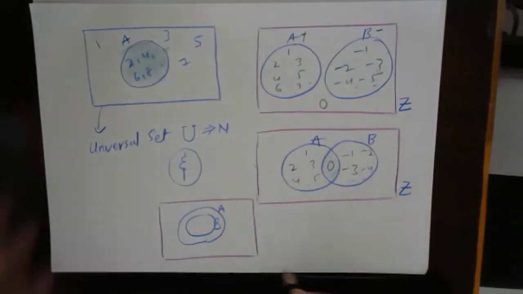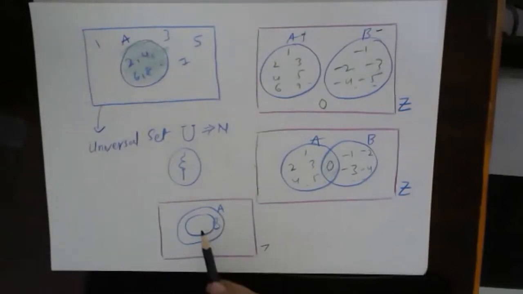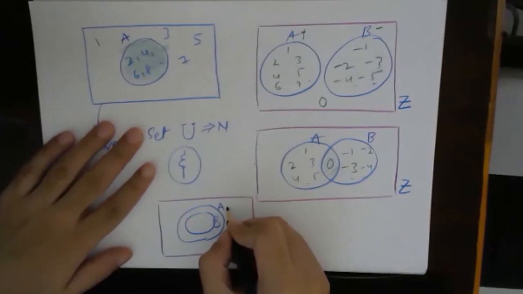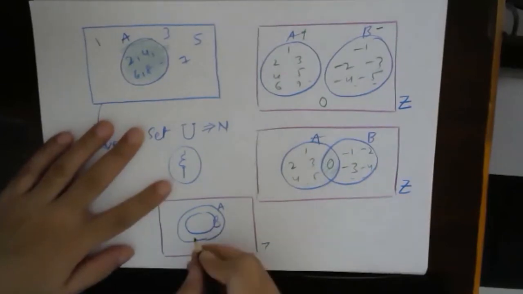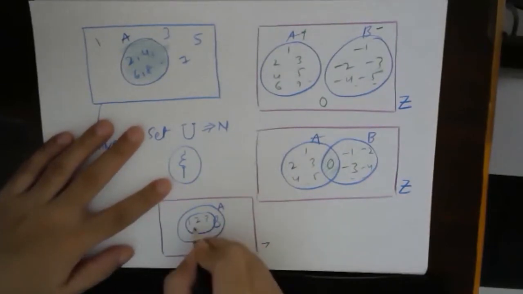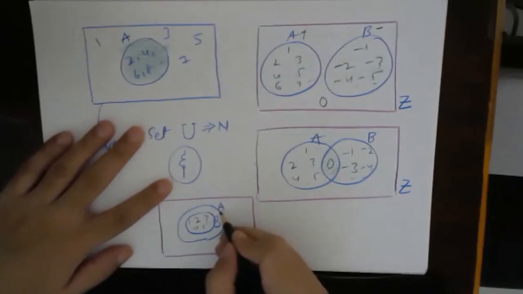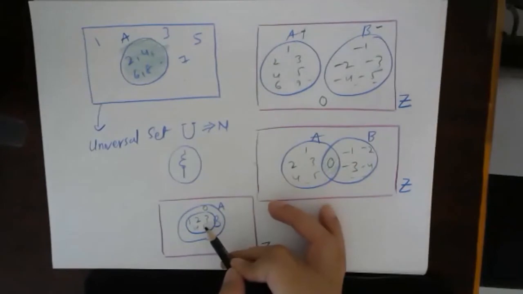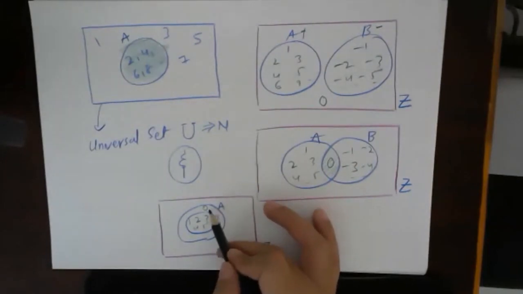And then the other part is, suppose you have everything of B inside A. For example, let's take set A as non-negative integers and set B as positive integers. So set B will contain 1, 2, 3, 4, 5 and so on, and set A will contain 0, 1, 2, 3, 4, 5, 6 and so on. So set B is completely inside set A. Every element of B will be present in set A also.